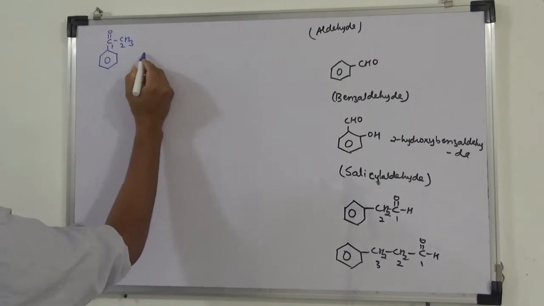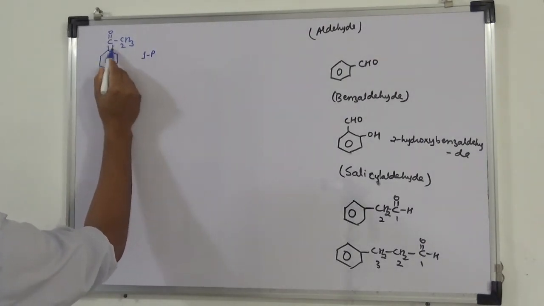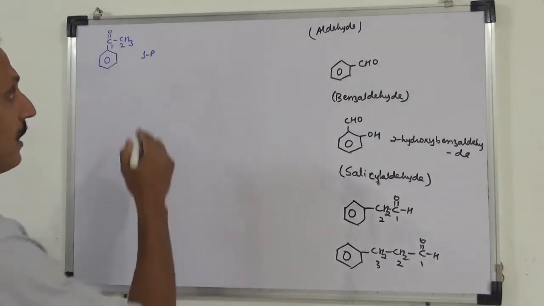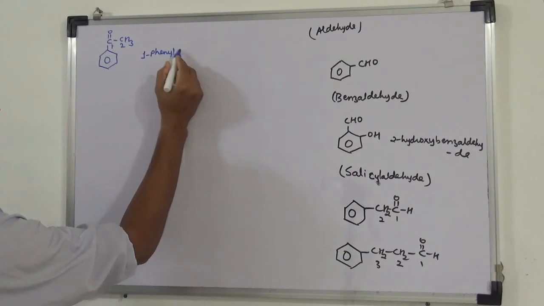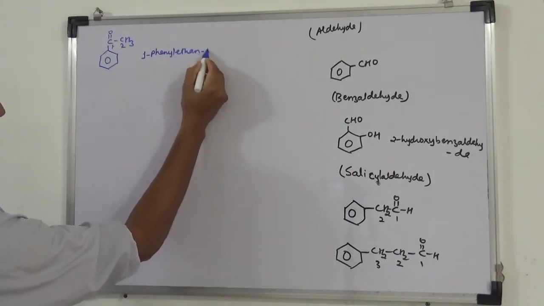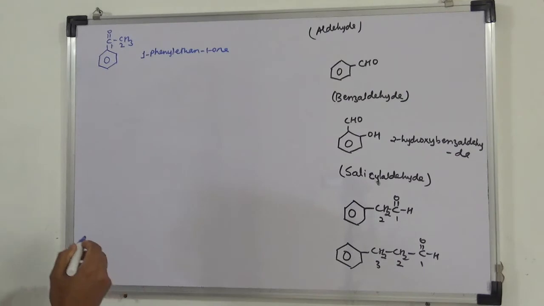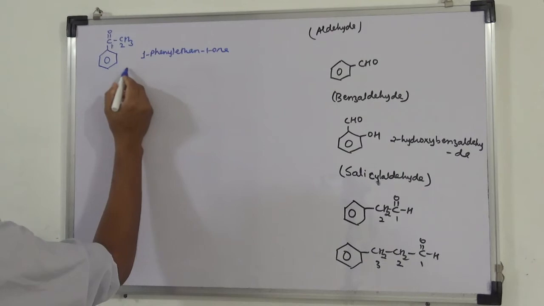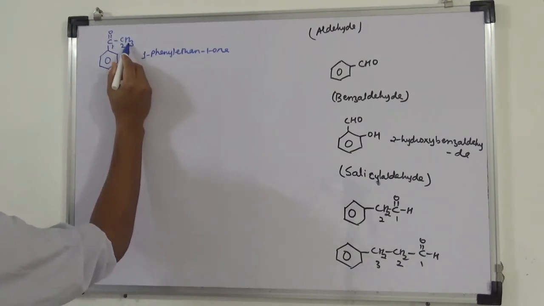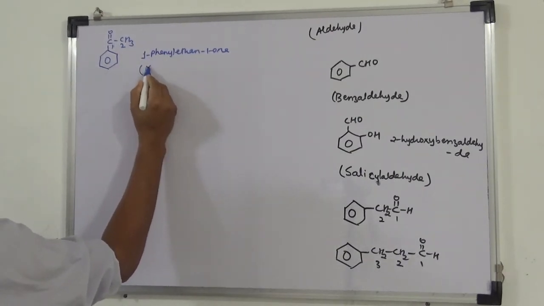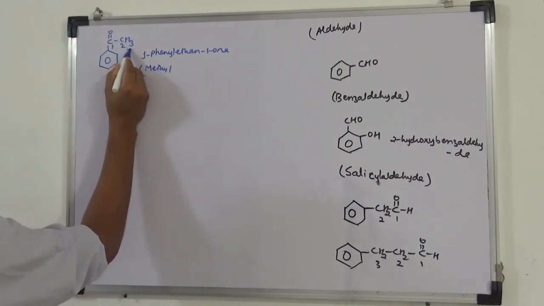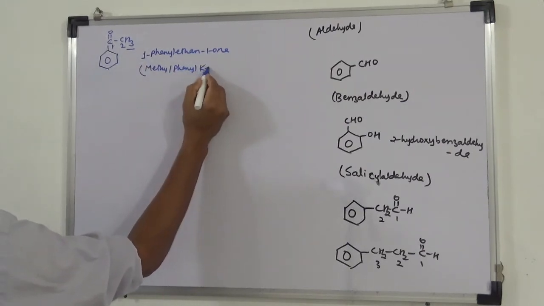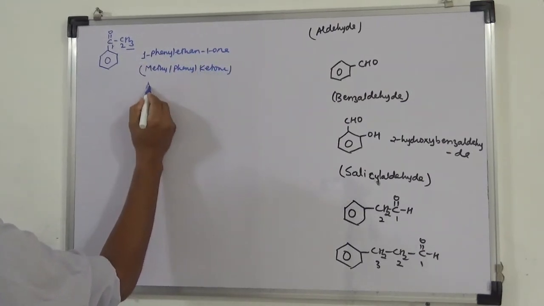So this can be 1-phenyl, because phenyl is a branch. If you remember, C6H5 is taken as a branch. So 1-phenyl ethane-1-one. Okay. This you can call a phenyl methyl ketone, or methyl phenyl ketone, this can also be the name, or this is also called acetophenone.